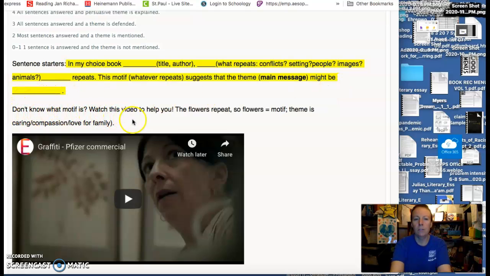Don't know what motif is? Watch this video to help you. The flowers repeat, so flowers equal motif. Theme is caring, compassion for family, love for family.